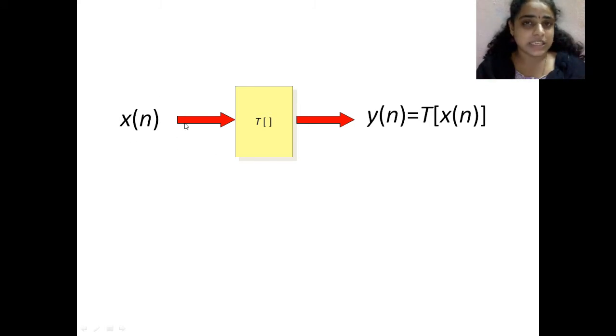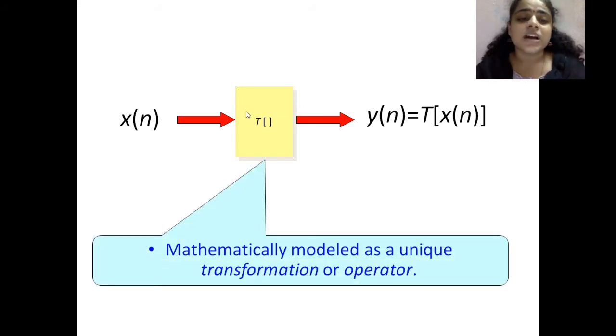The input discrete time signal is given to some discrete time system. Output y of n is equal to this x of n somewhat modified based on the rules of the system. So we are writing that as T of x of n, where T is called the transformation. That means the output signal is nothing but the transformed version of the input signal. So y of n is equal to T of x of n. This is mathematically modeled as a unique transformation or operator. This is the main discrete time system, a simple description.